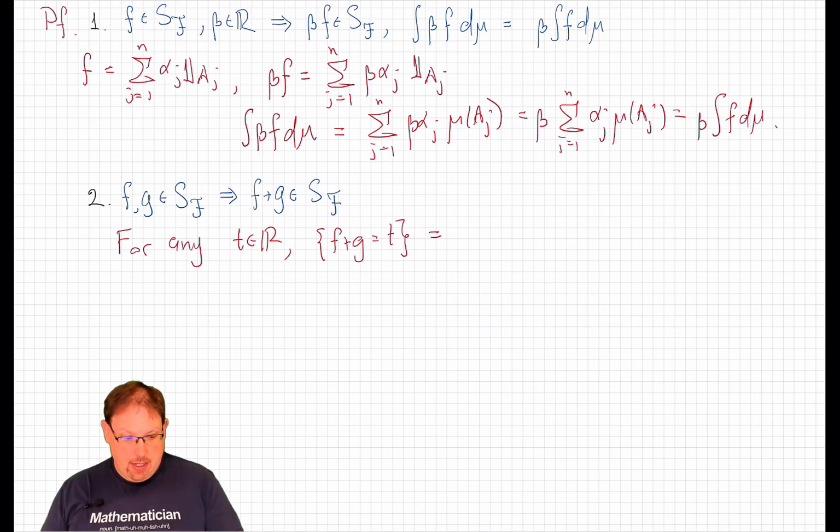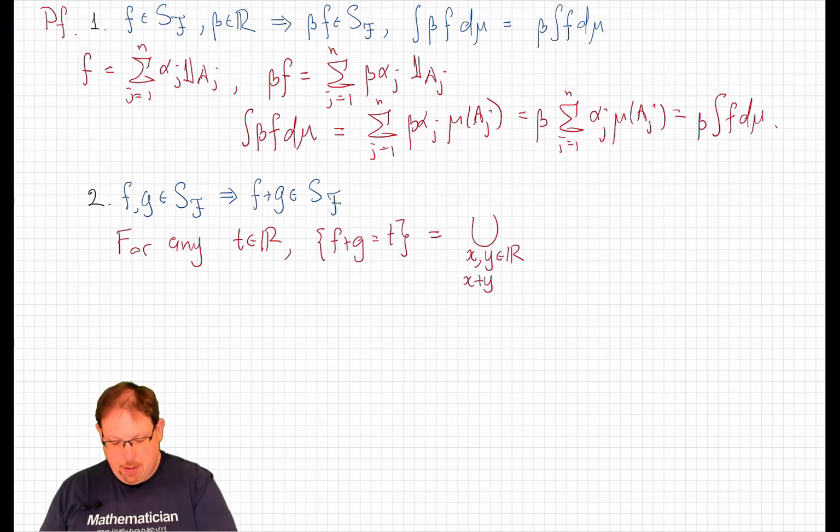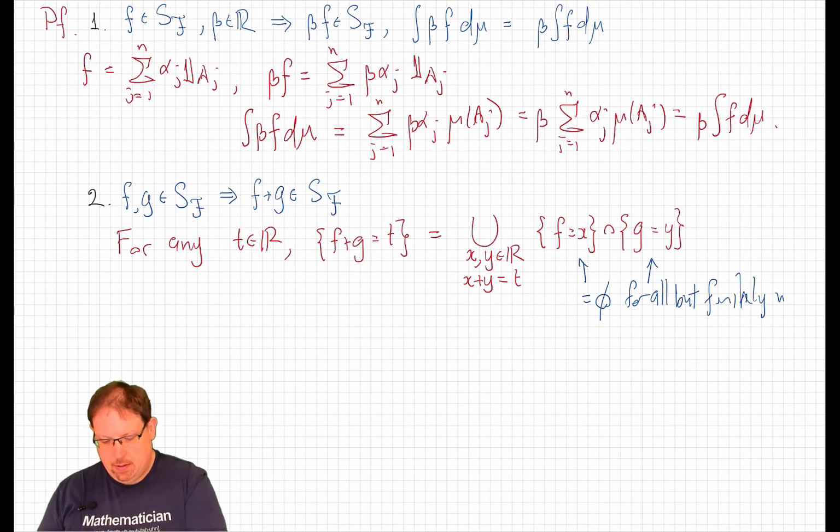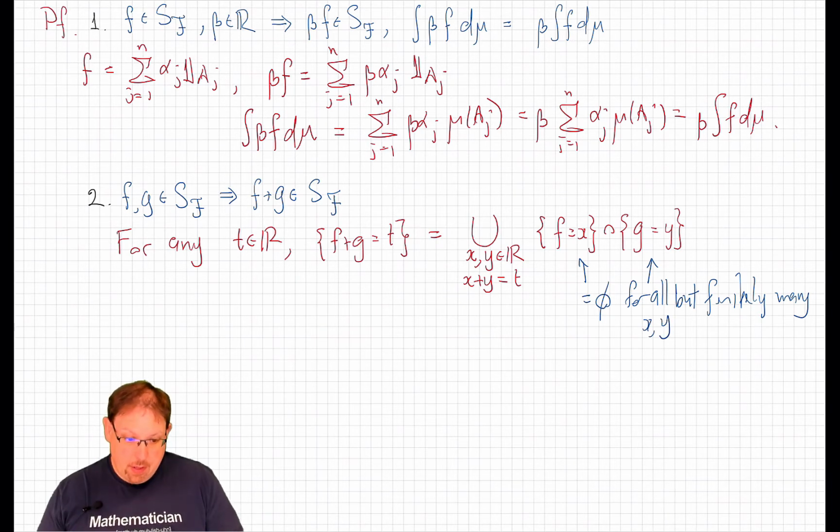So we can write this event as a big uncountable union over the set of all x and y real numbers which happen to have the property that x plus y equals t, of the intersection of the events that f equals x and g equals y. Each of these sets is empty for all but finitely many x or y, since f and g are simple functions. Therefore, their intersection is also empty for all but finitely many x and y, and therefore also for all but finitely many t.